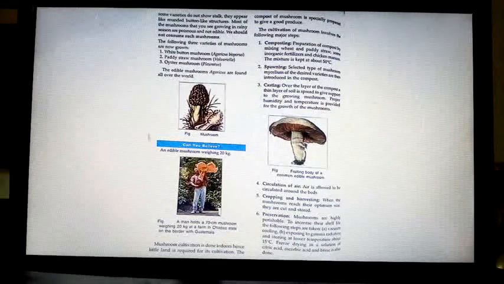Preservation. Mushrooms are highly perishable. To increase their shelf life, the following steps are taken. Vacuum and storing at lower temperature, about 15 degrees C. Freeze drying in a solution of citric acid, ascorbic acid and brine is also done. Is that clear?